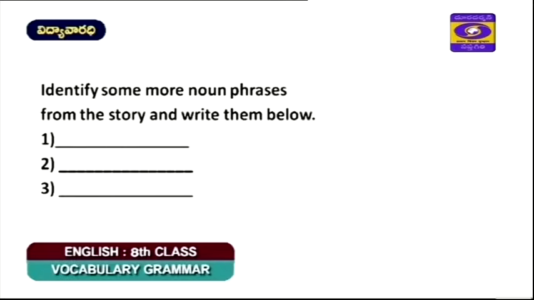So now we have some more noun phrases in the lesson, the tattered blanket. As you have already gone through the lesson, you can better identify more noun phrases that are included in the lesson. So identify some more noun phrases from the story and write them below. Even if you have more noun phrases, you can add them as 4, 5 and give them numbers. Okay.